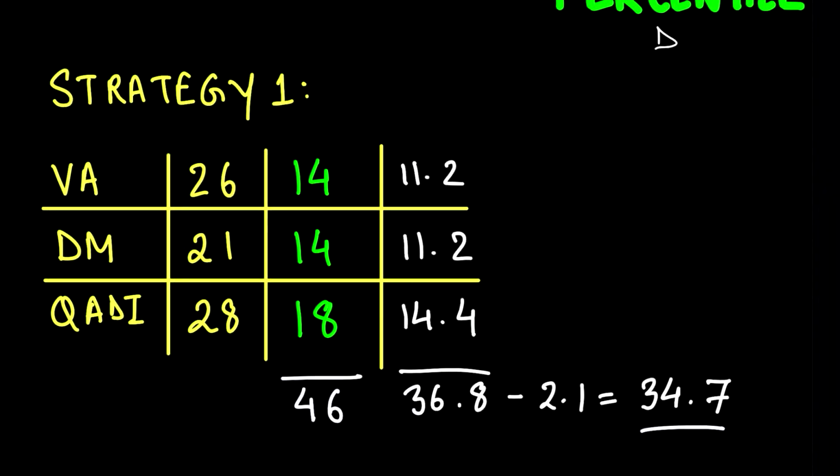Rather, this is the reason why we give mocks. If you give 5 mocks, you can find out your average accuracy. In one mock you got 60, in one you got 70, in one mock you got 80. If you take the average of 60, 70, 80, you land on 70. That is how you have to find your average accuracy and make a strategy according to that. So give more mocks. If you are not giving mocks, then do PYQs as mocks. This is the process by which you will determine your accuracy.